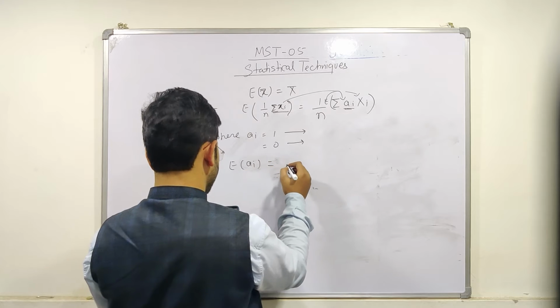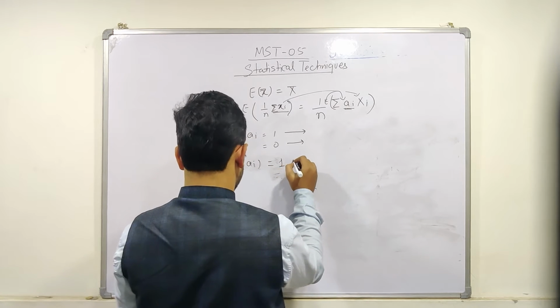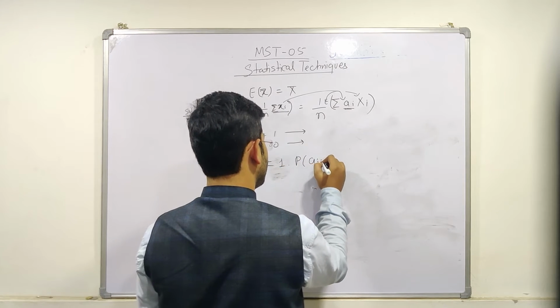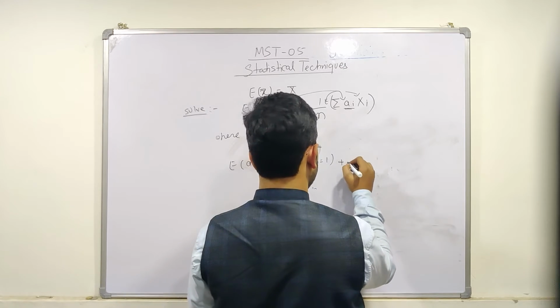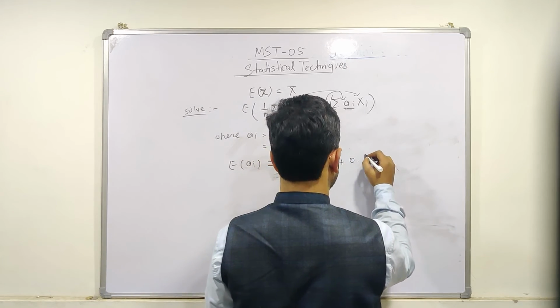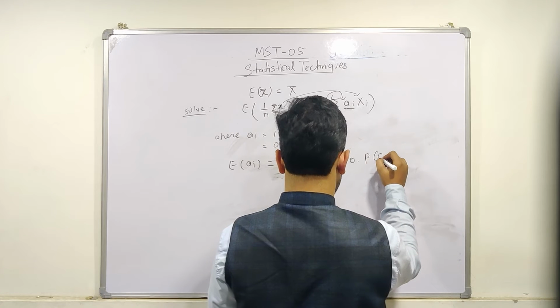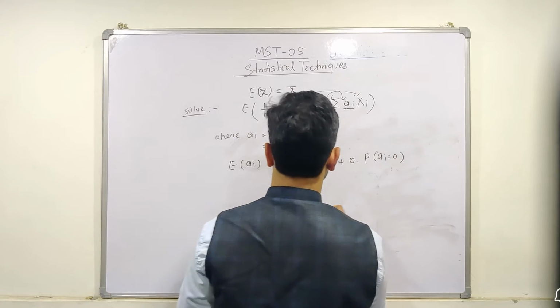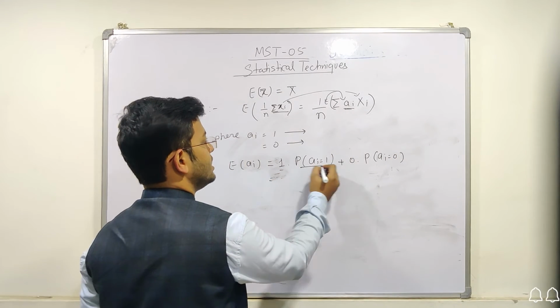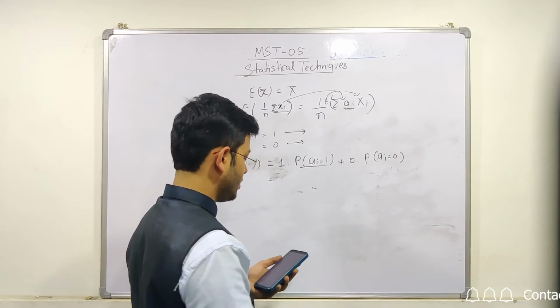Expectation of ai is equal to 1 times probability of ai equal to 1 plus 0 times probability of ai equal to 0. So this is the probability.